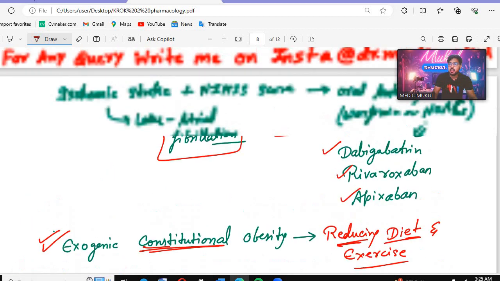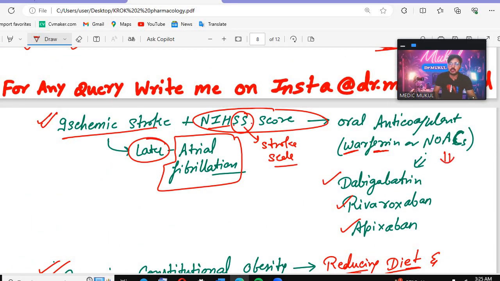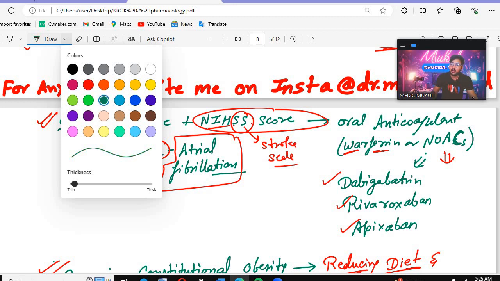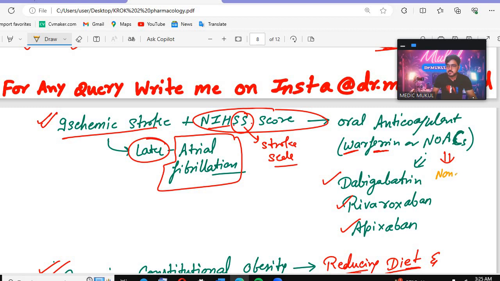surgery. NOAC, I will write it. Okay, NOAC means non-vitamin K antagonist. Okay, this is the non-vitamin K antagonist, that is the NOACs. So it includes dabigatran, rivaroxaban or apixaban. They are all oral anticoagulants, like warfarin or the non-vitamin K antagonists.